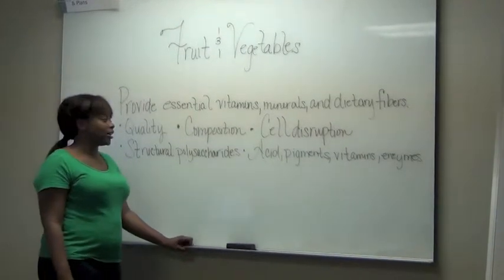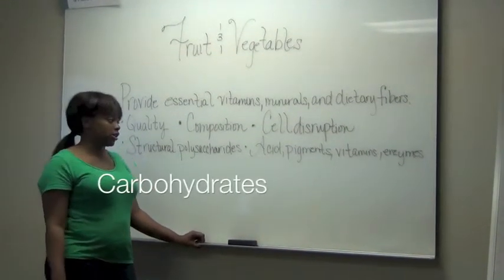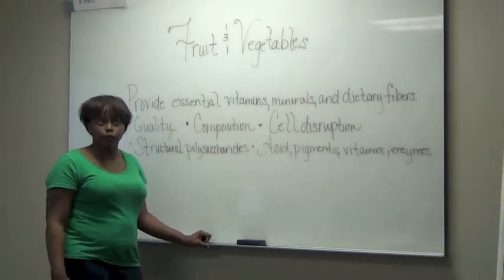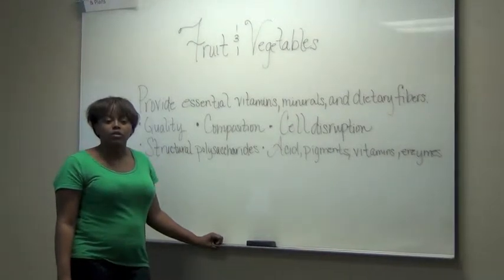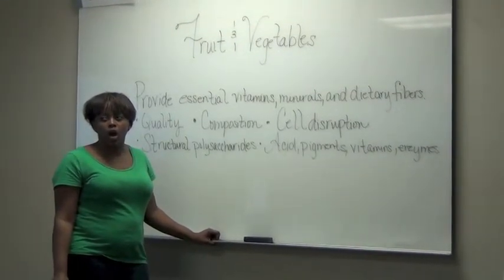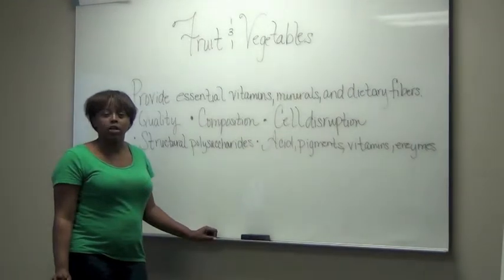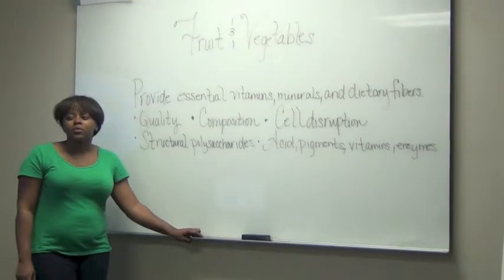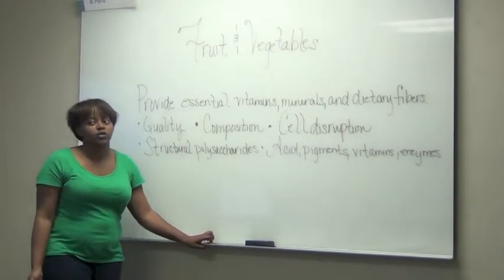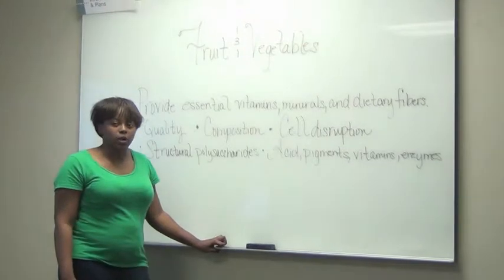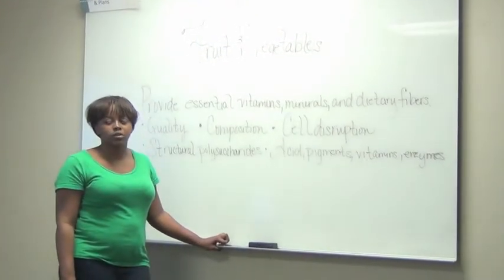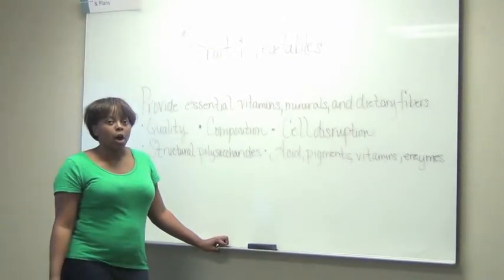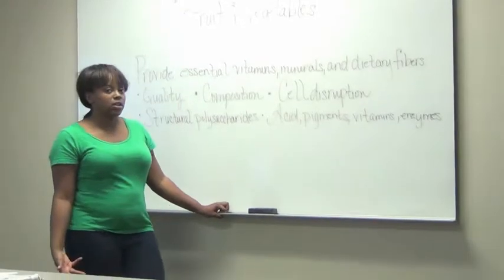The second component of fruits and vegetables is carbohydrates, which is sugars. Fruits have glucose, fructose, and sucrose. Vegetables have 0.1 to 12% sucrose and only 0.3 to 0.4% glucose and fructose. Disaccharides are also found in fruits and vegetables, which is sucrose and maltose, and sugar alcohols contribute to sweetness, but it may have a laxative effect. Grapes and cherries do not have any sucrose.